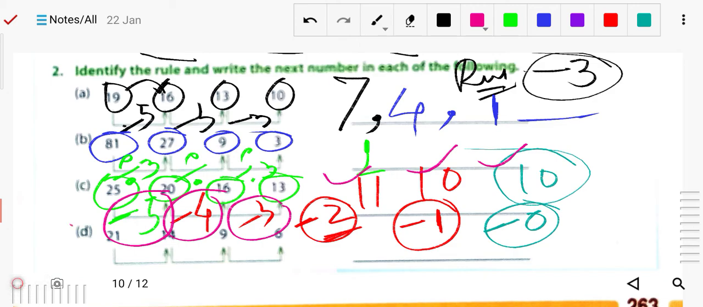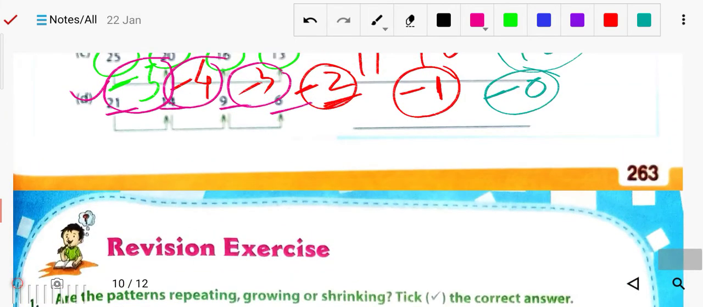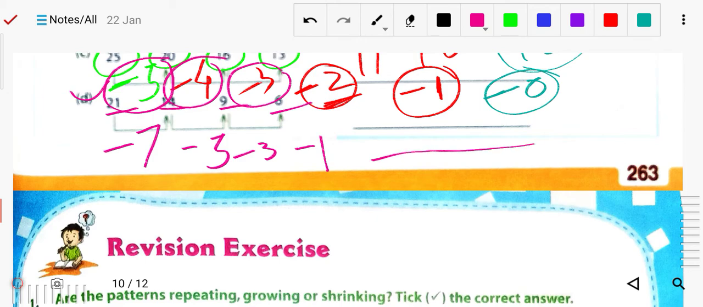Now 21, 14, 9 and 6. So what is the pattern here? I am writing the pattern: it is minus 7, minus 5, minus 3, then minus 1, and likewise you can do. So next time minus 1, so it will be 5 here.